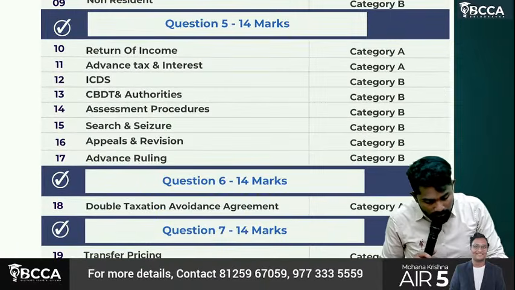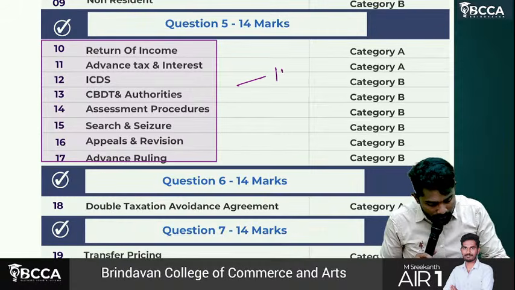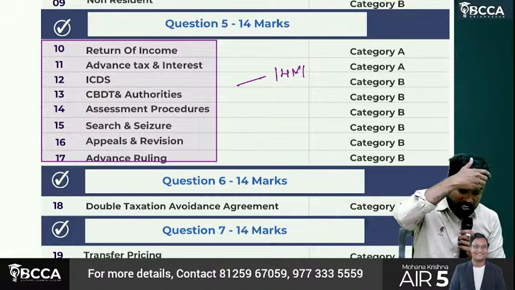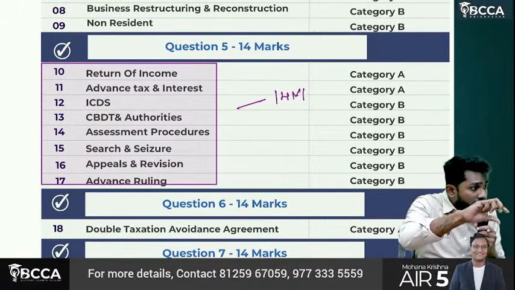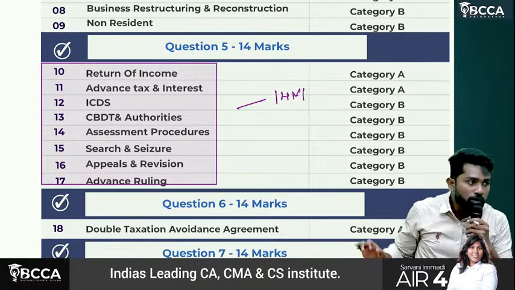From this slot of chapters we'll get definitely 14 marks, sir. Maybe not question number 5. Sometimes in an extreme situation they may change even question numbers also, but definitely from this set of chapters only 14 marks, not more than 14 marks also.